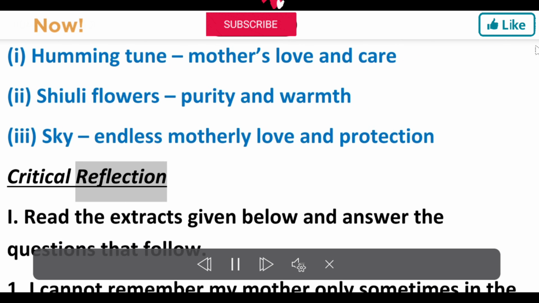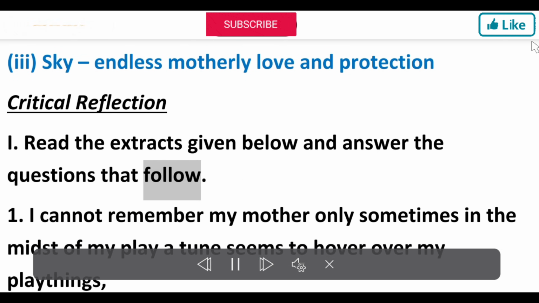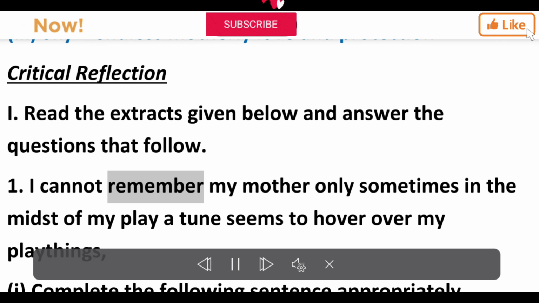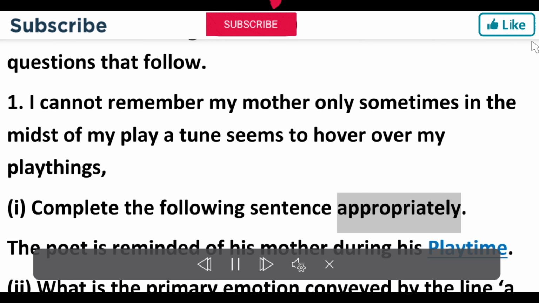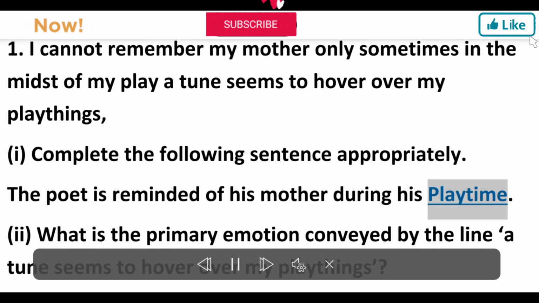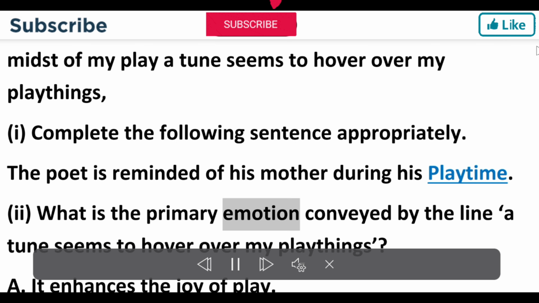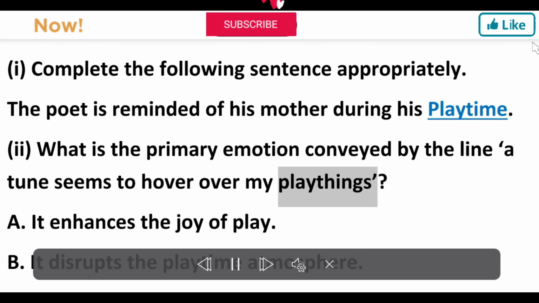Critical reflection. I. Read the extracts given below and answer the questions that follow. 1. I cannot remember my mother, only sometimes in the midst of my play a tune seems to hover over my playthings. (i) Complete the following sentence appropriately. The poet is reminded of his mother during his playtime. (ii) What is the primary emotion conveyed by the line, a tune seems to hover over my playthings?